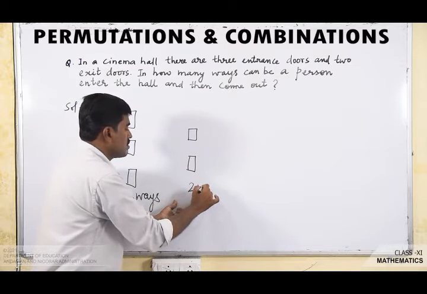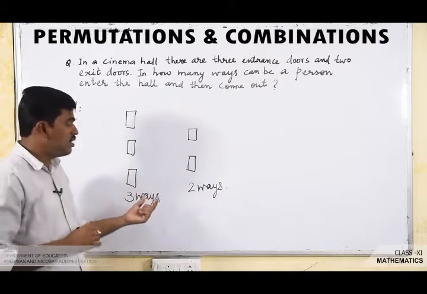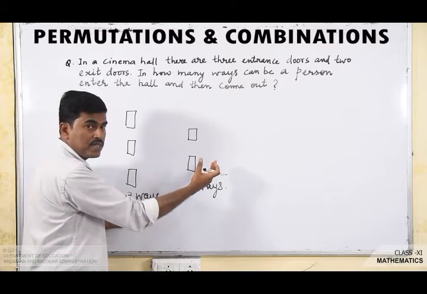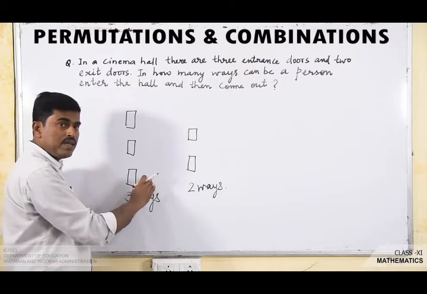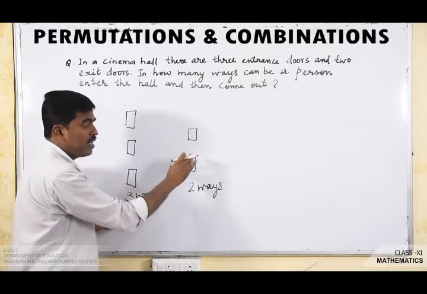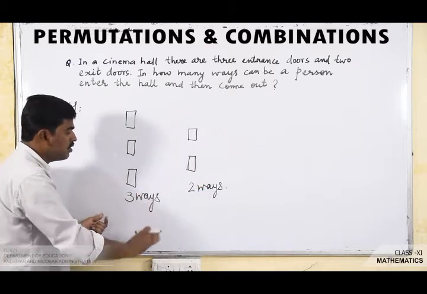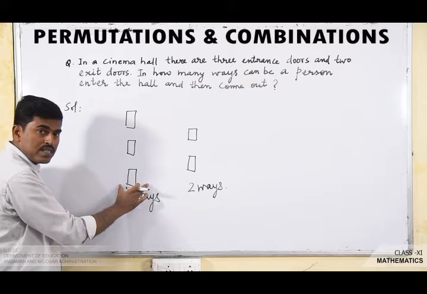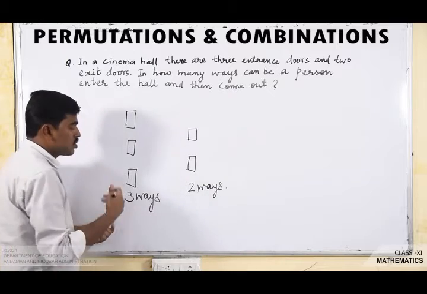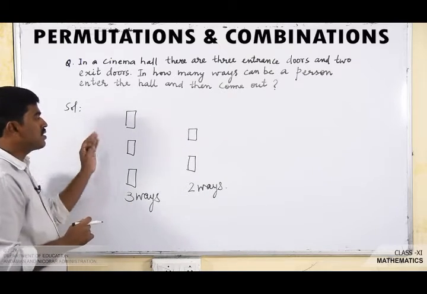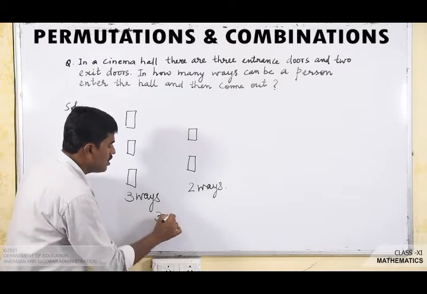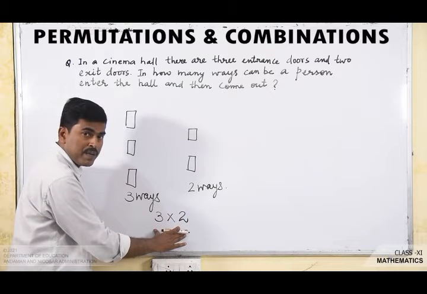In 2 ways. So here our first event is to enter the cinema hall and the second event is to come out from the cinema hall. We have to do both events. That means we have to enter the cinema hall and we have to come out from it. So we can enter in 3 ways and the person can exit in 2 ways. So the total number of ways in which the person can enter the cinema hall and exit from it is 3 into 2, by the fundamental principle of counting.